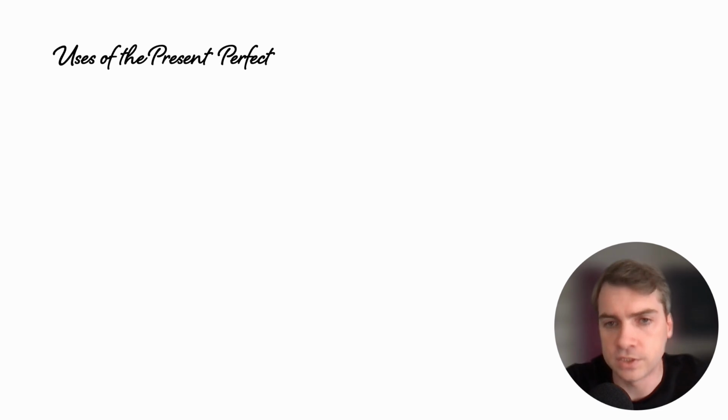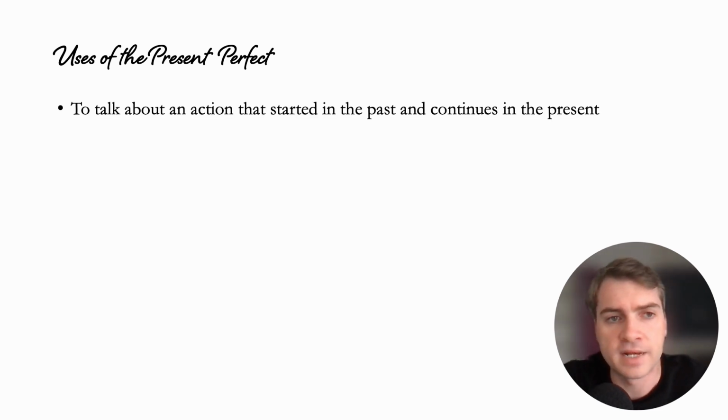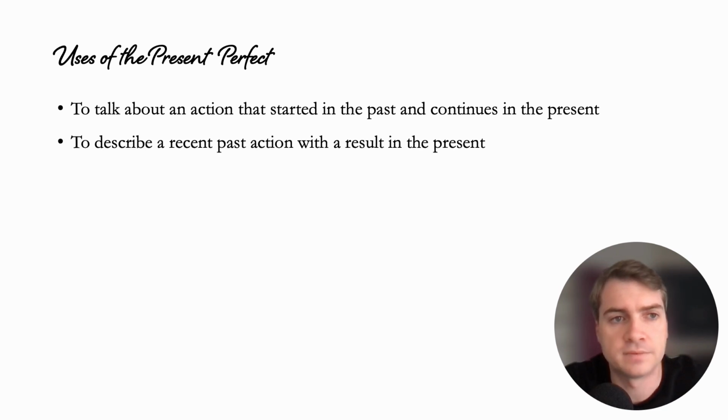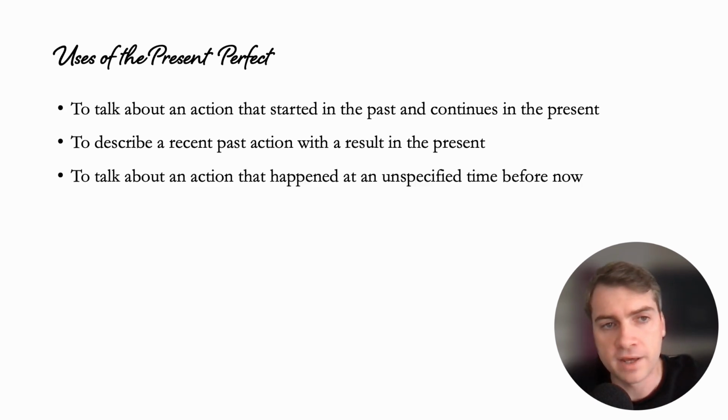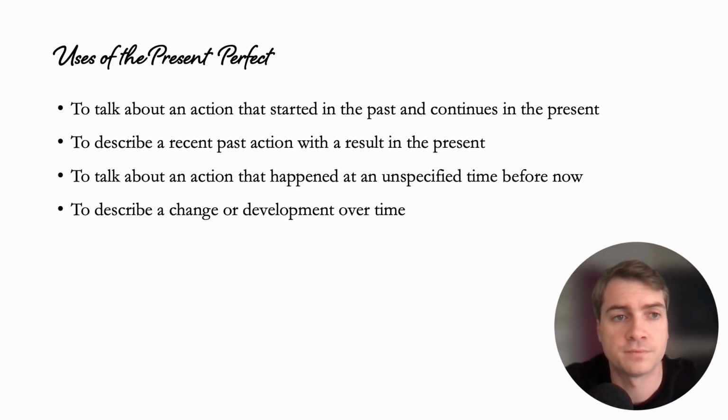So when are we going to use the present perfect? First, to talk about an action that started in the past and continues into the present. Next, to describe a recent past action with a result in the present. To talk about an action that happened at an unspecified time in the past before now.